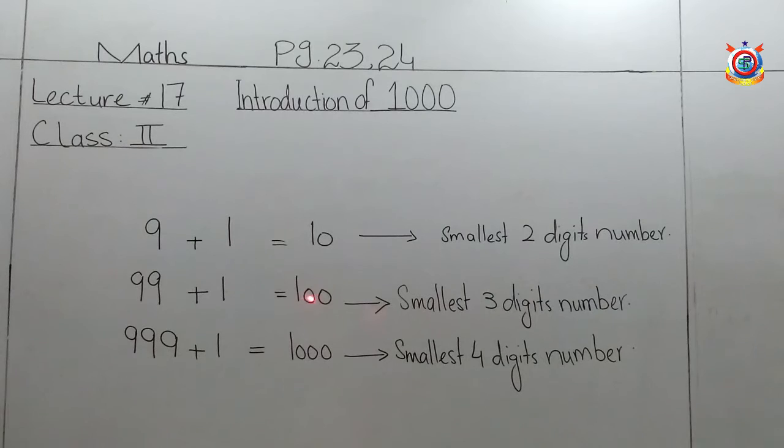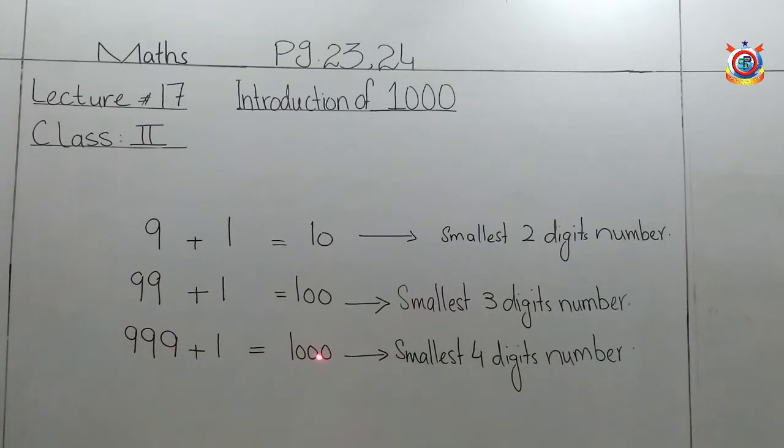1, 0 and 0. They are 3 digits. It is the smallest 3-digit number because it is the start of 3-digit numbers and it ends at 999. 999 is the greatest 3-digit number. If we add a single 1 with 999, it will become 1000.